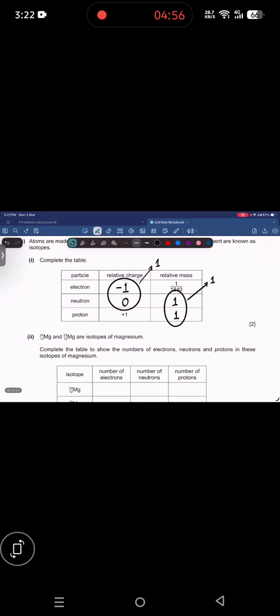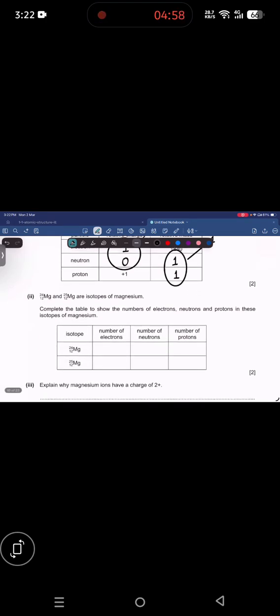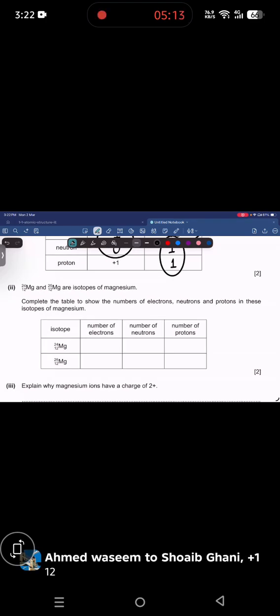Now the next one. Here are the two isotopes of magnesium. We have to complete this table. For the number of electrons, both are isotopes, meaning the atomic state, not the ionic state. So the number of electrons here is 12, since the atomic number is 12. So the protons and electrons are both 12.